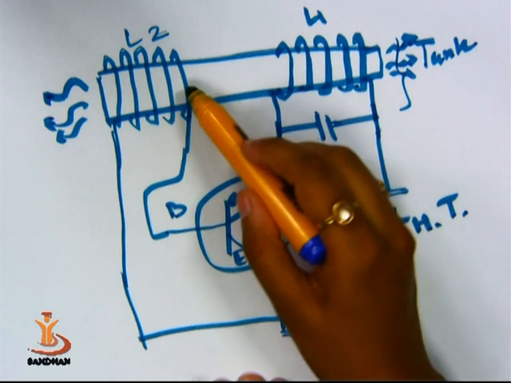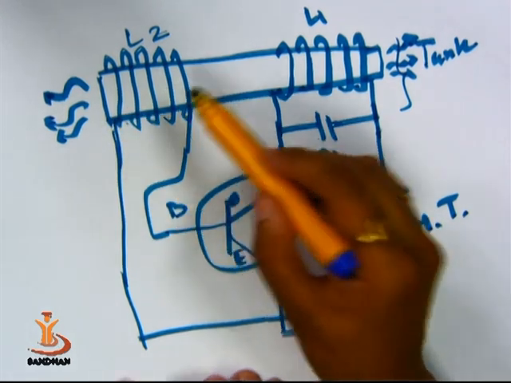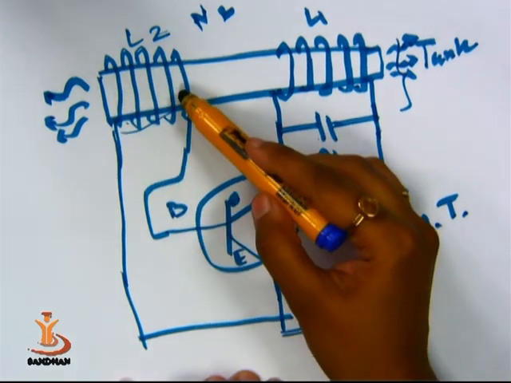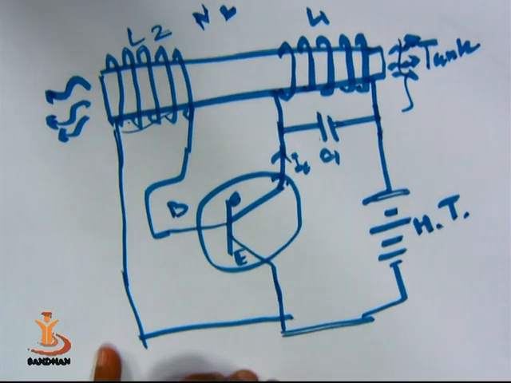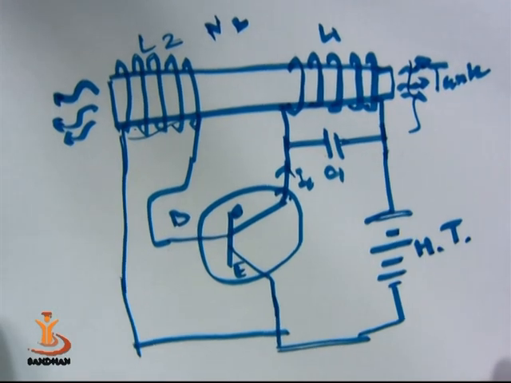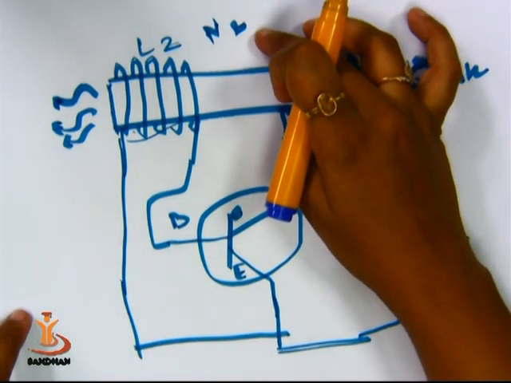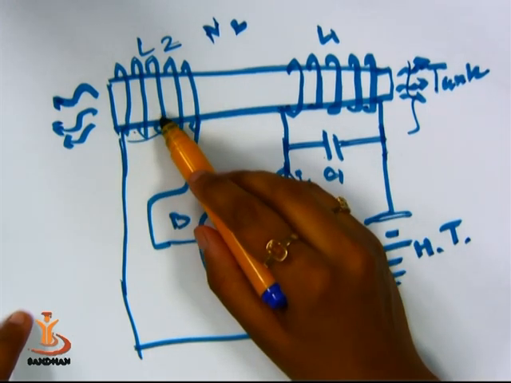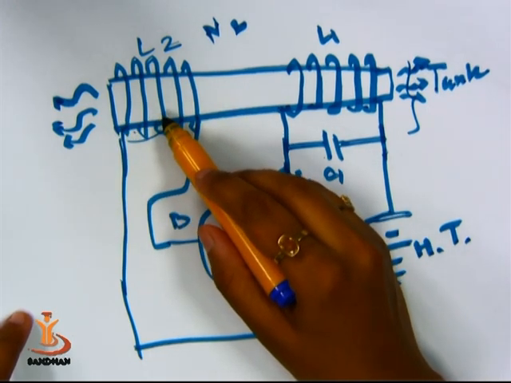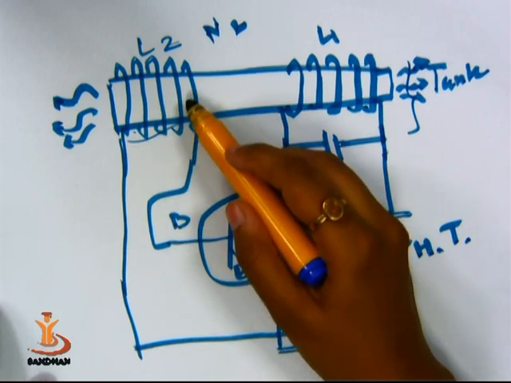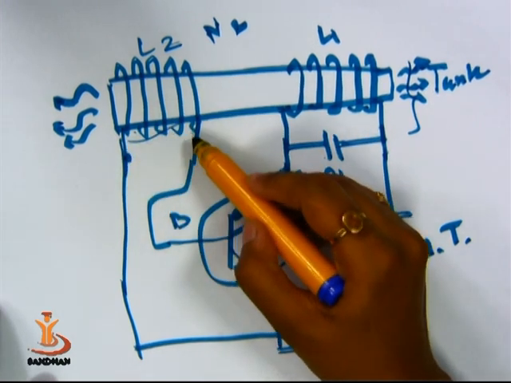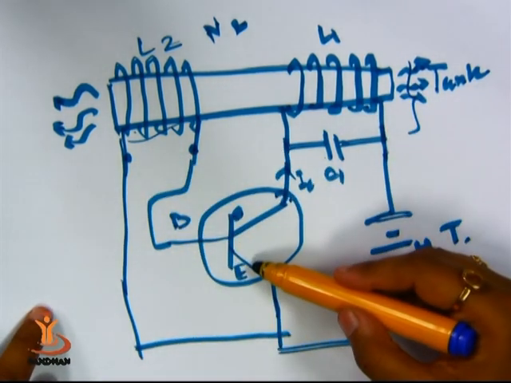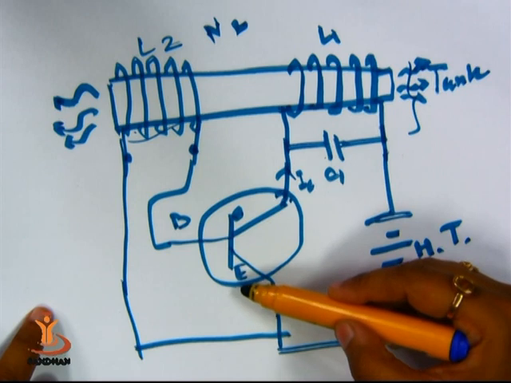Now one can see that n2 number of turns are wound at the other end of the rod, right? So this n2 will not change, but due to the dimension change, the flux associated with L2 will change. And as you know, whenever the flux is changed, there will be an EMF induced between these two ends of L2, and this EMF is given back to the BE junction, to the input of the transistor.